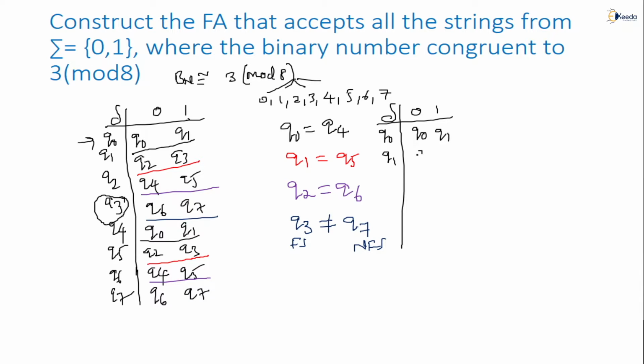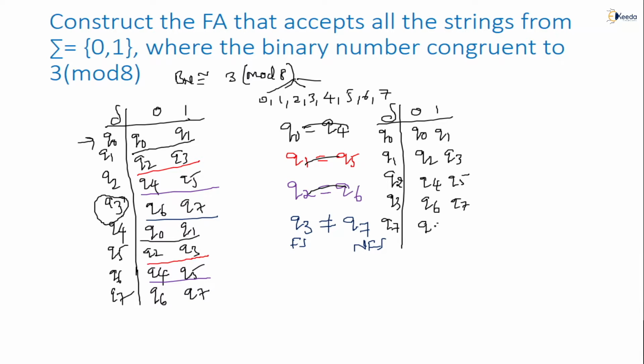Q1 is Q2, Q3. Next Q2 is going to Q4, Q5. Next Q3 is Q6, Q7. Next Q4 we need not write because it is already combined. Q5 is combined, Q6 combined. Next I should write Q7 only.